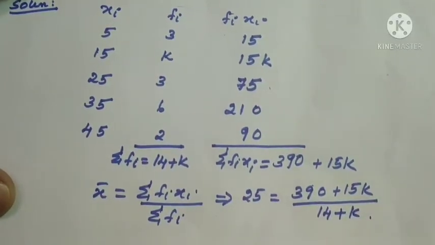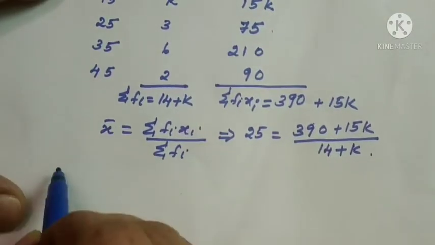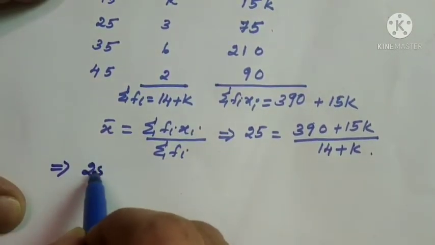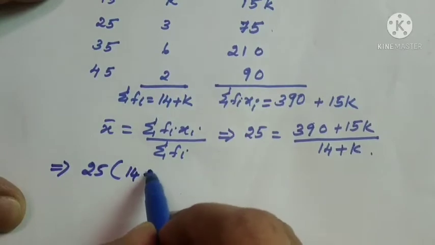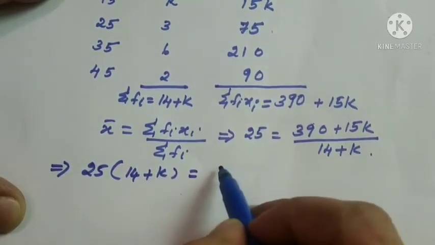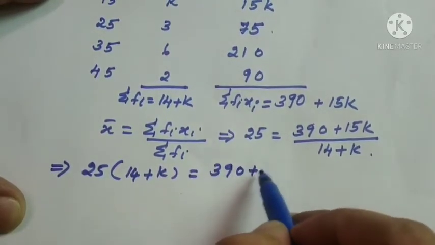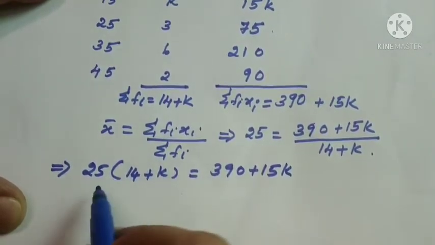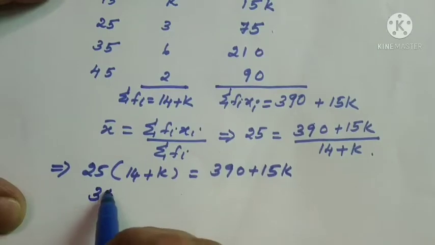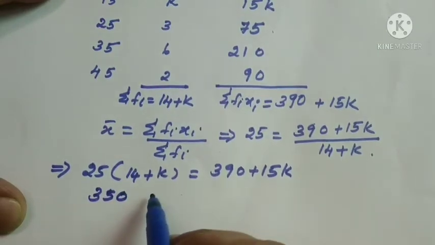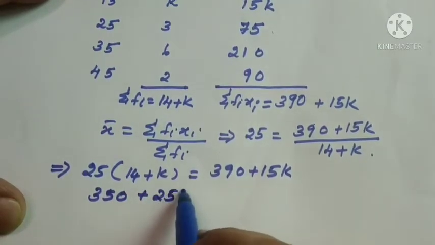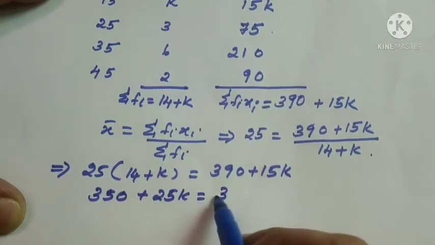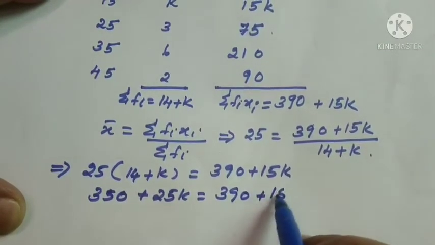Cross multiply. 25 into 14 plus k equal to 390 plus 15k. 25 into 14 is 350, plus 25k equal to 390 plus 15k.